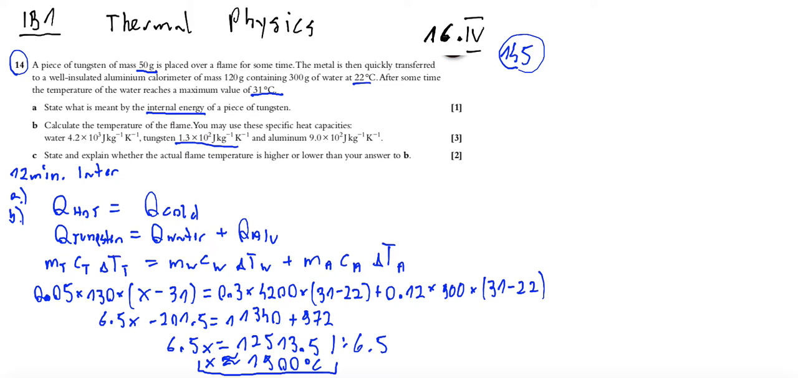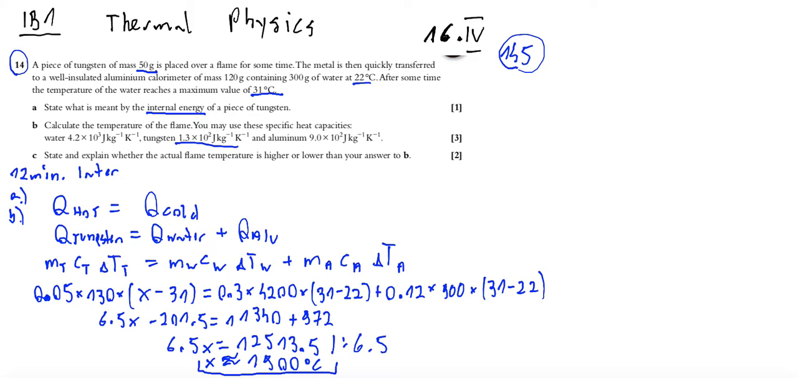So according to this exercise, the temperature of the tungsten at the moment when it is placed in the water is 1900 degrees Celsius. So the temperature of the flame in which the tungsten was kept is 1900 degrees Celsius.